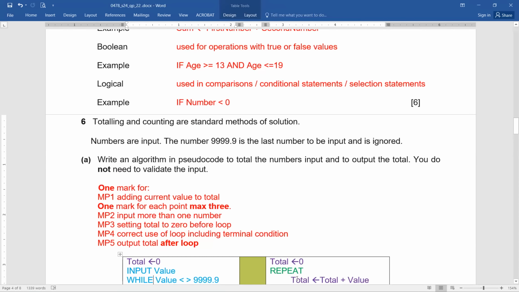First thing, you can see how will you be marked? You need to actually talk about the line for totaling. Again, if you have entered the line properly in the right position, you will definitely be able to score 1 mark. And then the rest of the 3 marks are divided: if the student has input more than one number, if the student has written initialize the variable total with 0, if the condition is mentioned properly, and output is going to be outside the loop.